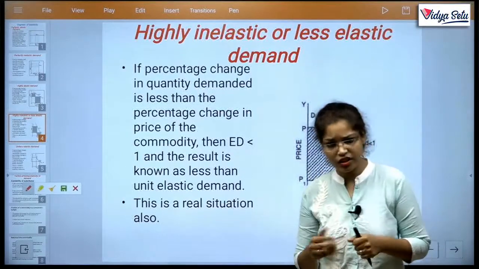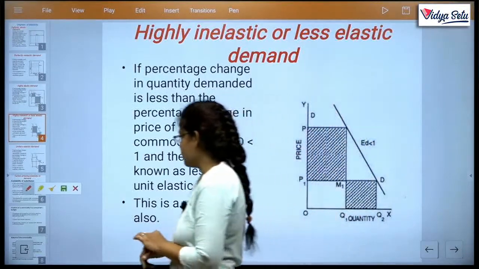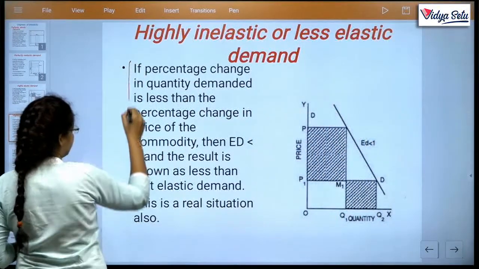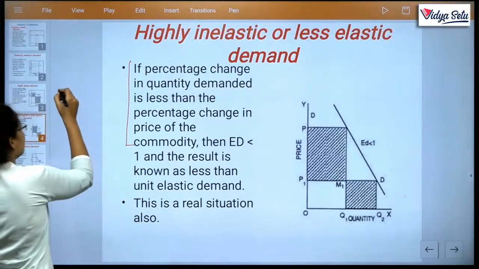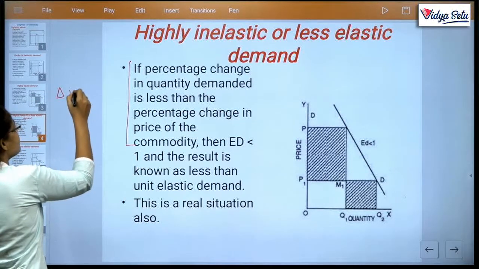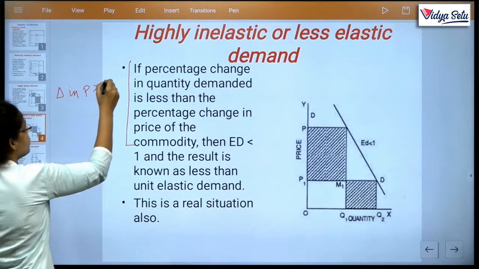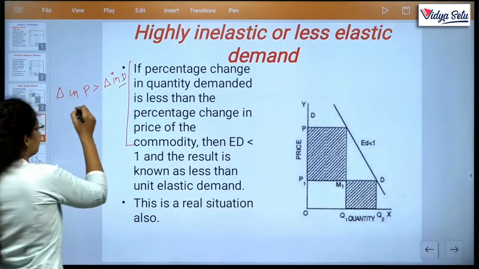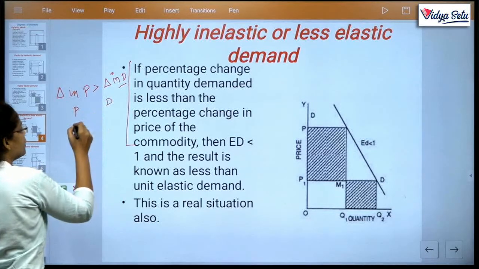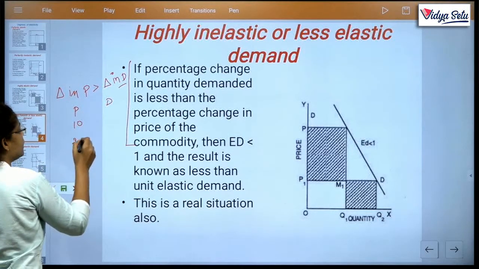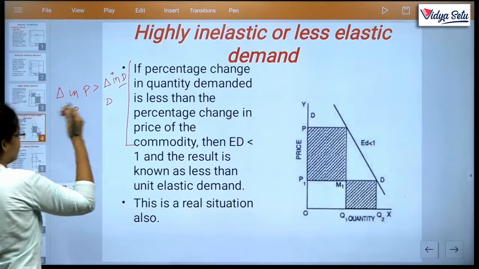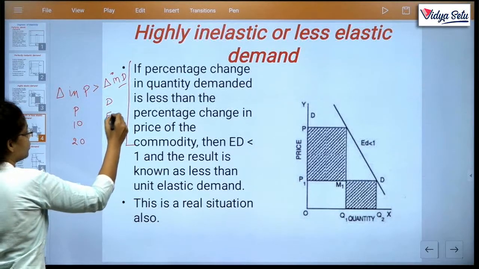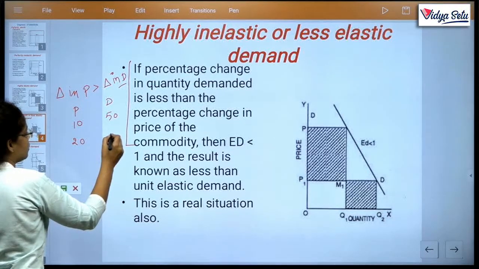In this case, just a reverse, we can write this by change in price is greater than change in demand. Like price, demand 10 to 20, or 50 to say 42.